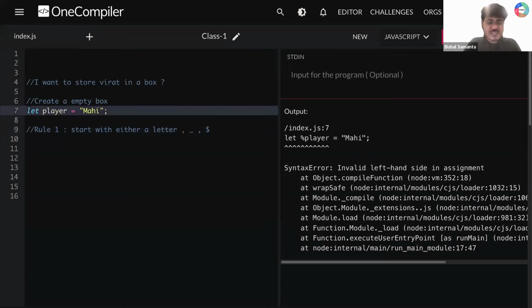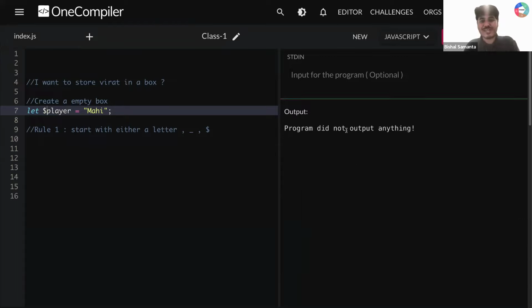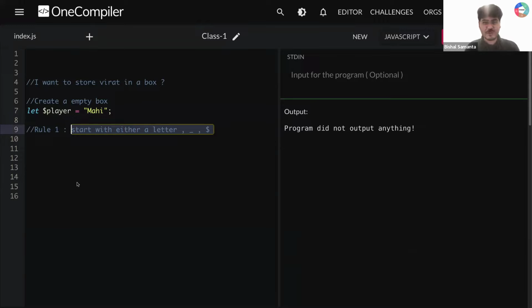Again, can I use this sign, guys? No, these are called special characters. Whatever you are able to see on your keyboard like that gives again an error. Let's say I'm using hashtag. I'm running this, again an error. Let's say I'm using star. Again I'm getting an error. Let's say I'm using a dollar. Now tell me, can I create a variable with dollar? Yes, I can. So I'm not getting any error. So rule number one is super clear to all of you guys. Can you quickly confirm?